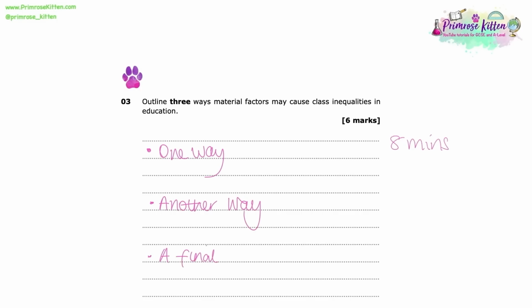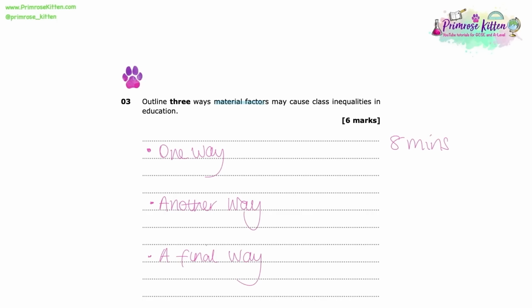And with regards to that structure, you just make sure at the start of each of your 3 bullet points, you very clearly identify the material factor and then go on to add 1 sentence of description or explanation, fully linking this to a reason why class inequality may occur in education. And there are 2 key parts within this question that we need to make sure we understand in order to get full marks. Firstly, material factors.